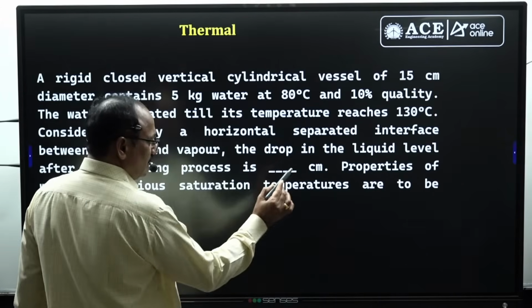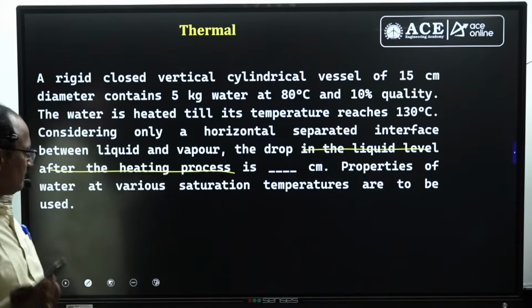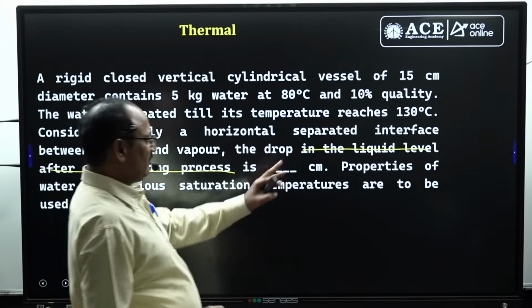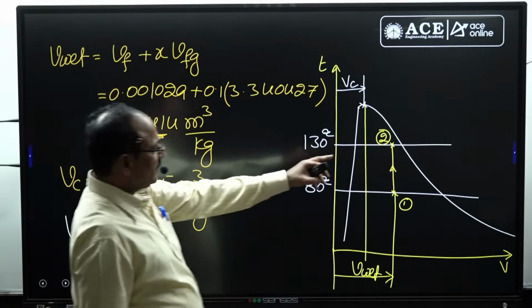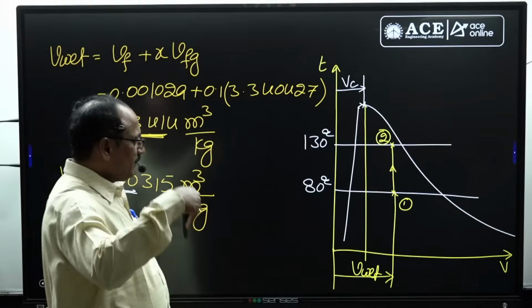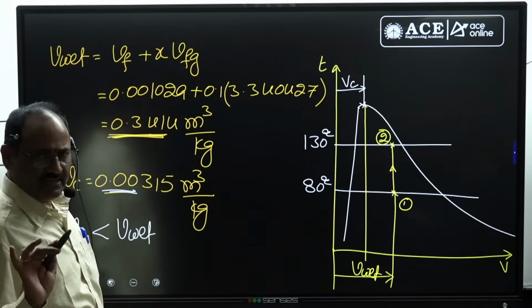Anyhow, I thought that this point may not be given. One of my students told me it asks what about the liquid level, whether it is increasing, decreasing or remaining constant. Definitely the liquid level decreases. So that is the answer. Since state 2 is very close to the saturated vapor curve, definitely the vapor content increases and proportionately the liquid level decreases. That is the answer, right?